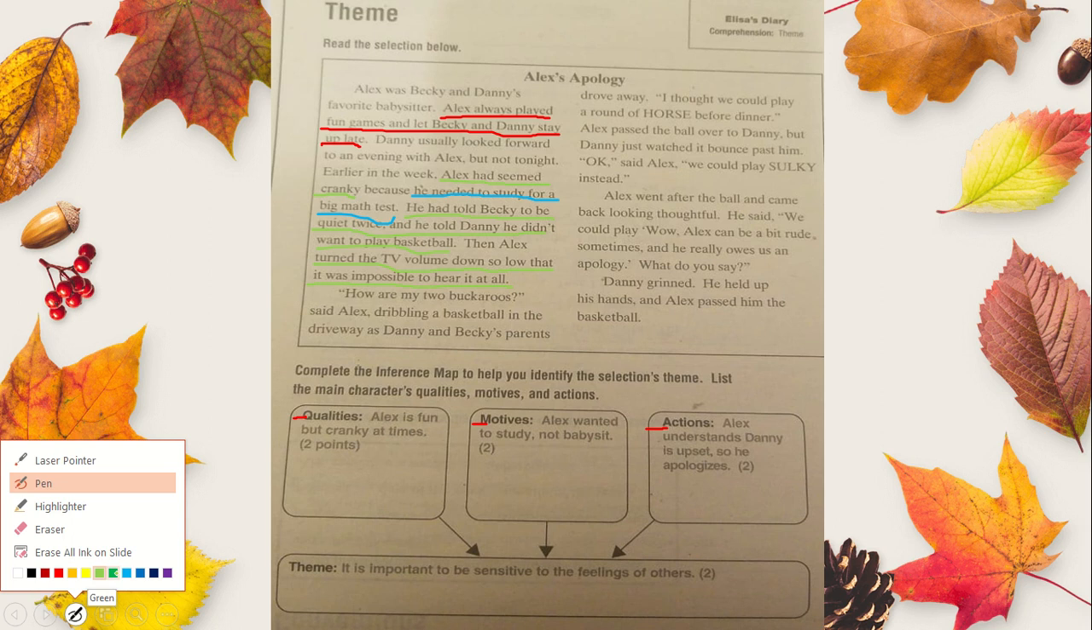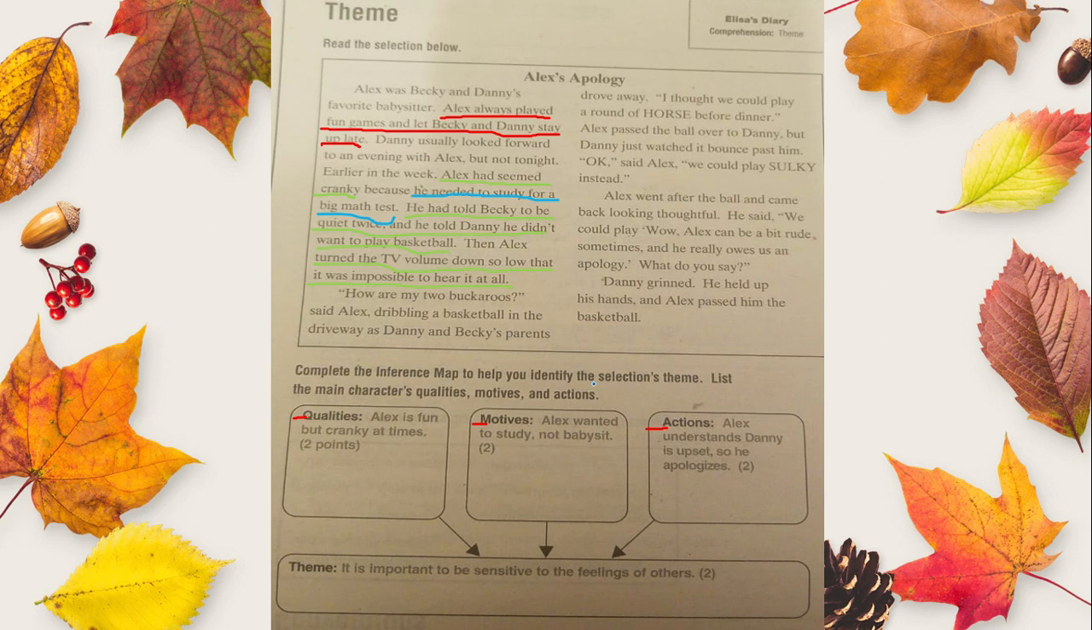Now, I want you to underline this part of the lesson. Alex can be a bit rude sometimes, and he really owed us an apology. So pay attention and identify that he has been cranky and rude with the kids, and then he needed to ask for an apology.